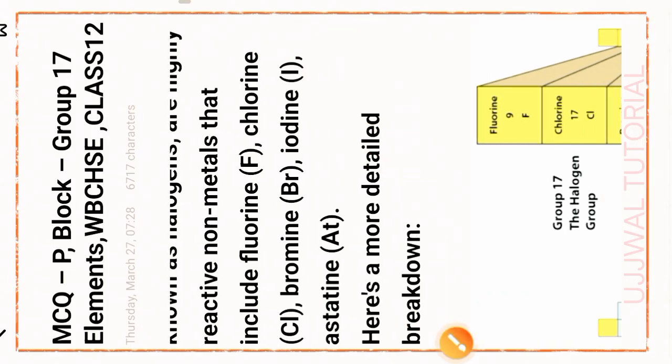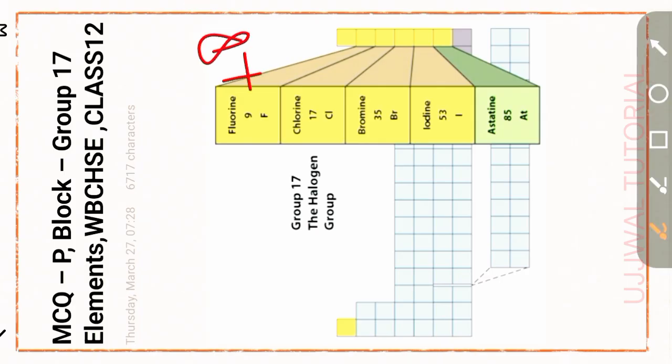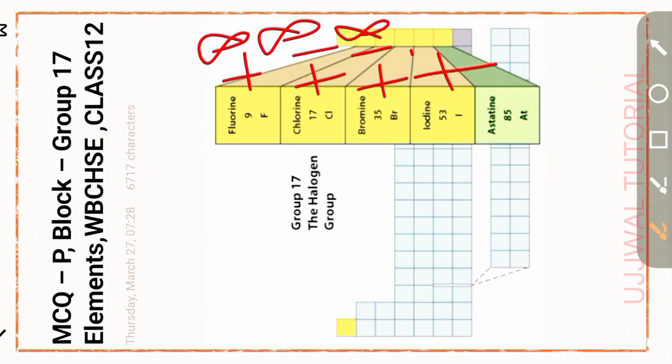At first, the atomic number of fluorine is 9. 9 plus 8: the atomic number of chlorine is 17. The atomic number of bromine is 17 plus 18, that is 35. 35 plus 18: the atomic number of iodine is 53. 53 plus 32: the atomic number of astatine, the radioactive element, is 85.